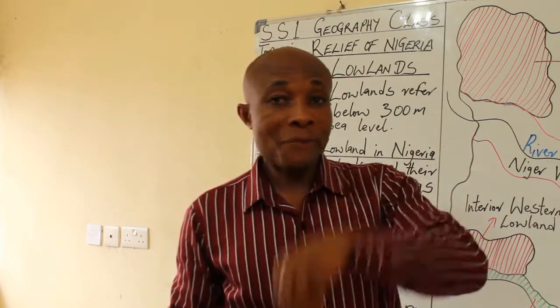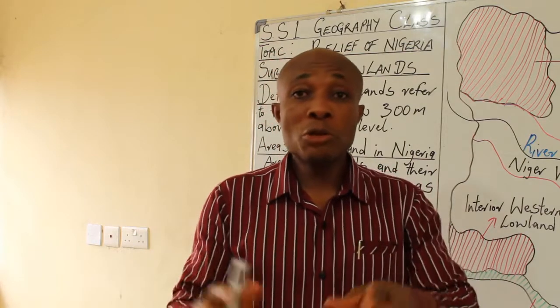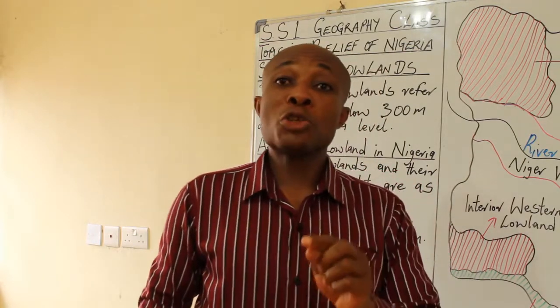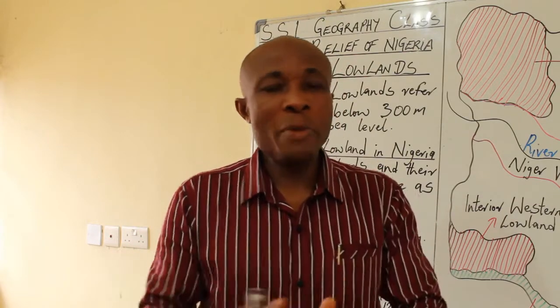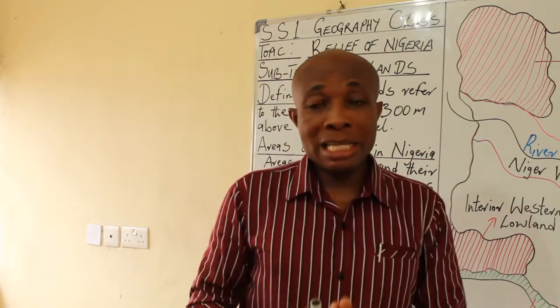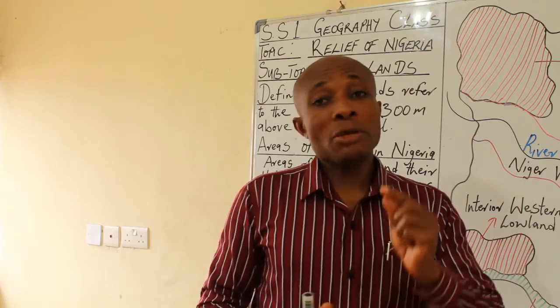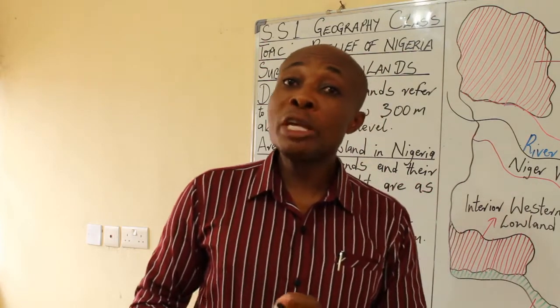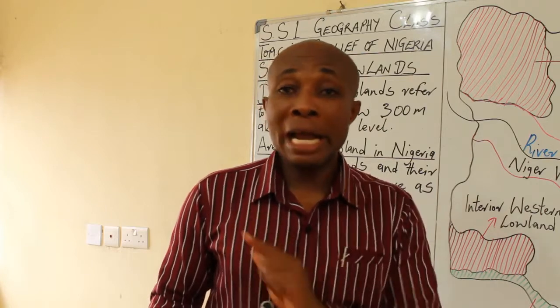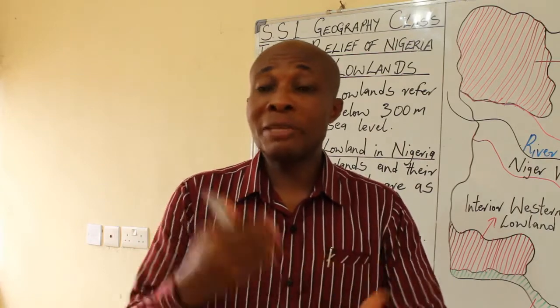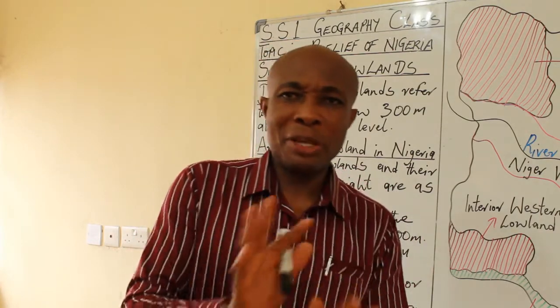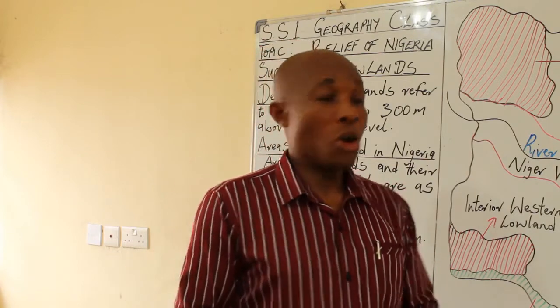And as you know, you should also try to know the states that fall within those highlands, the tribes that fall within them, and their economic activities. But with today's class, I'm still going to expatiate, because when we talk about highland, it is not a good environment for agricultural activities. And that is why, when we talk about traditional economic activities like farming, it may be difficult. But today, I'm going to dwell more on that.